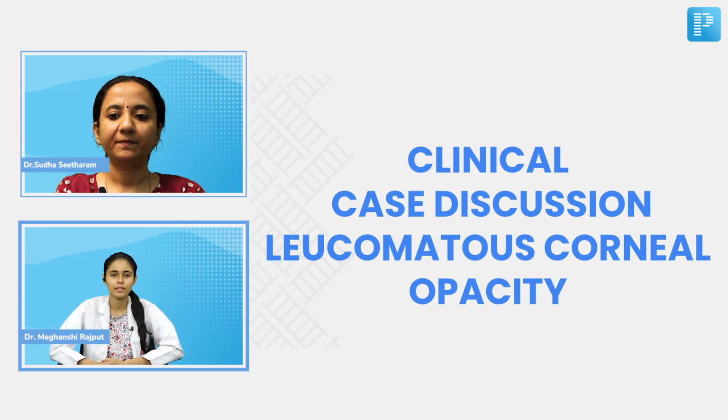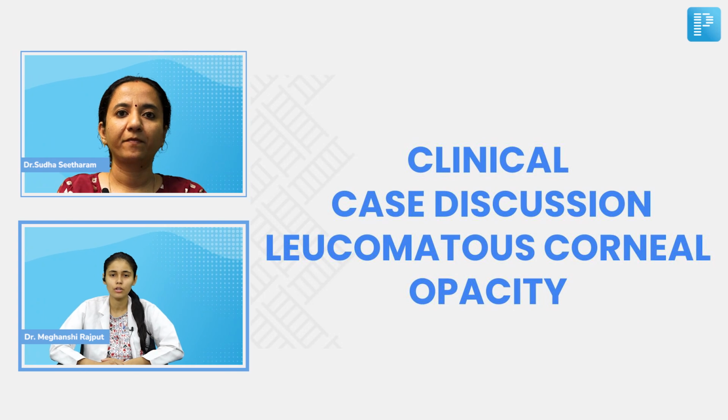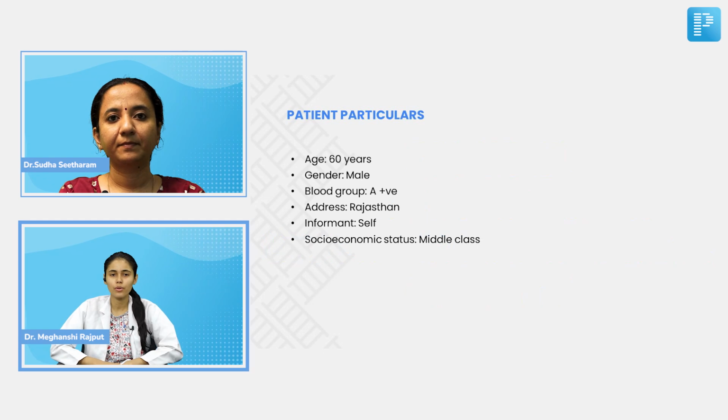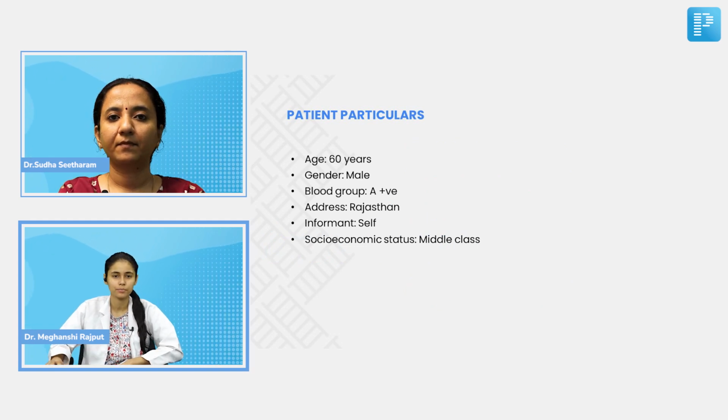Thank you, ma'am. So we are here to discuss a clinical case discussion on leucomatous corneal opacity. My patient's details: age 60-year-old male, a blood group A positive, resident of Rajasthan. He is self-informant, so he is reliable, and he belongs to middle class by socioeconomic status.